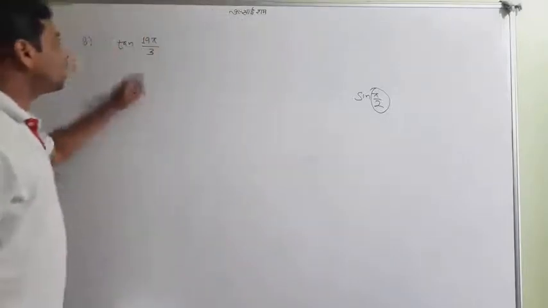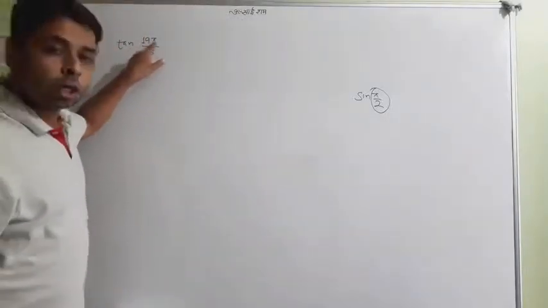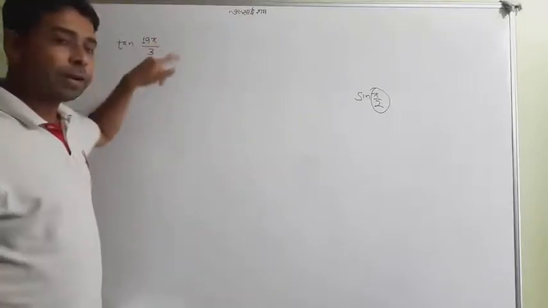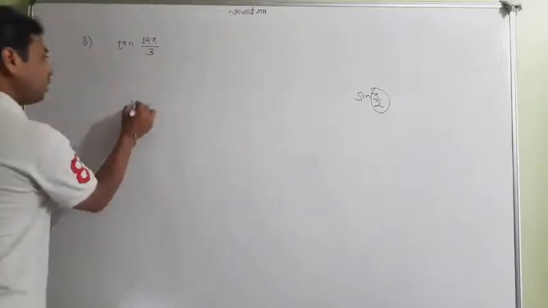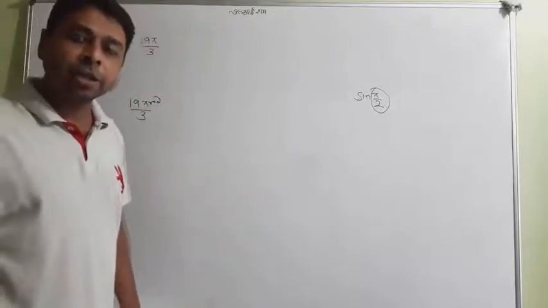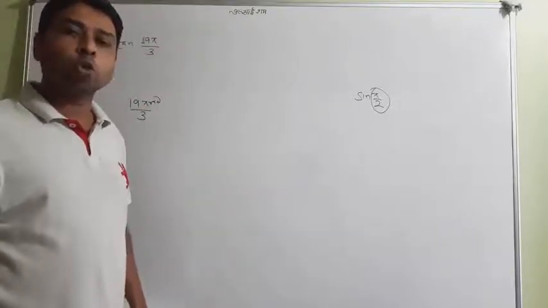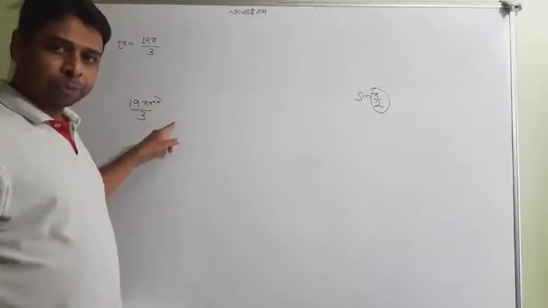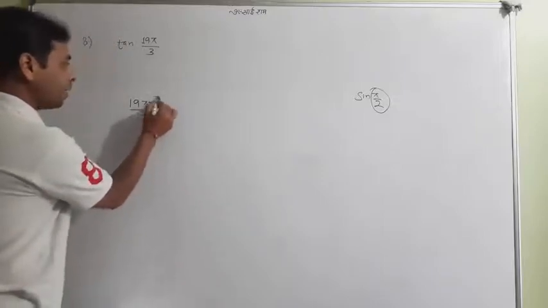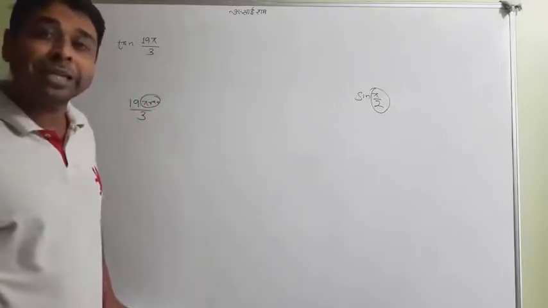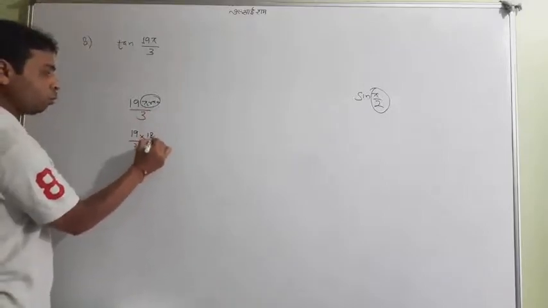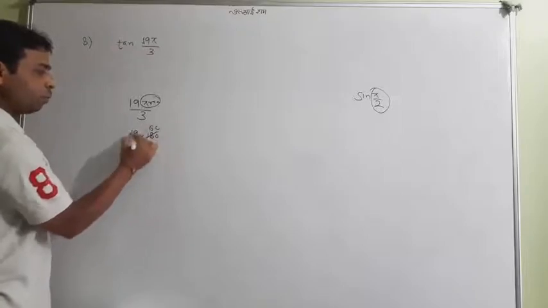So here if you consider 19 pi by 3, it is not a pi, it is pi radian actually. And you should know that this is a pi radian. So if I simply tell you that 19 pi by 3 is in radians, how can you convert that into degrees? You will definitely use the so-called method of multiplying by 180 over pi. But I have one more method. You can understand it is a pi radian, and pi radian means 180 degrees. So without the so-called method, you can also write 180 degrees instead of pi radian, and then after cancelling, you get your degree answer.